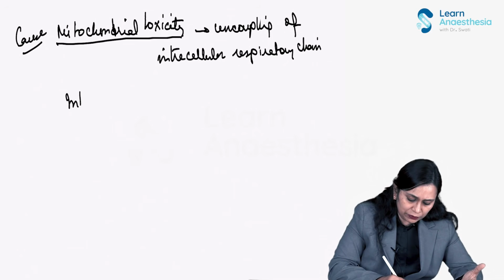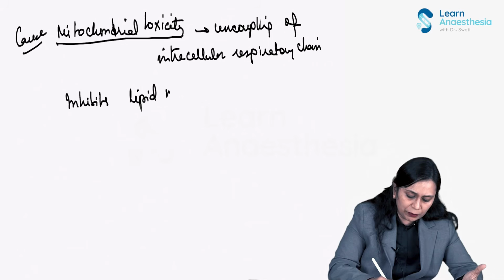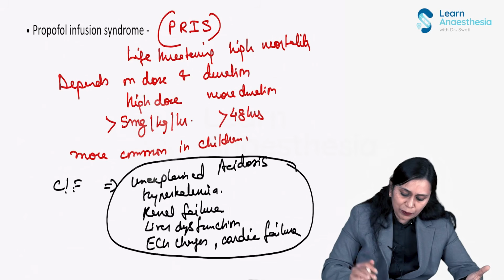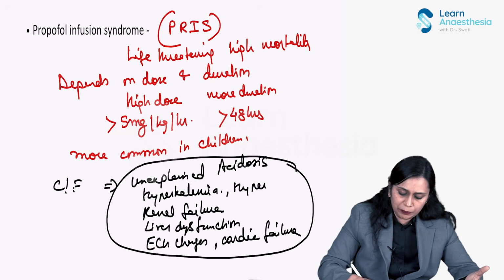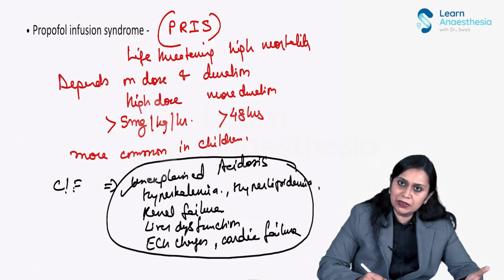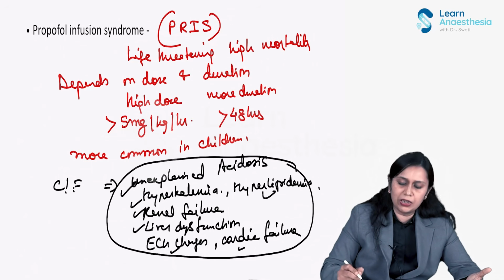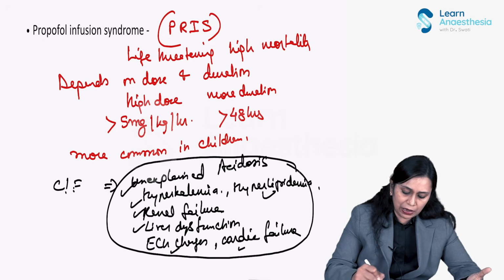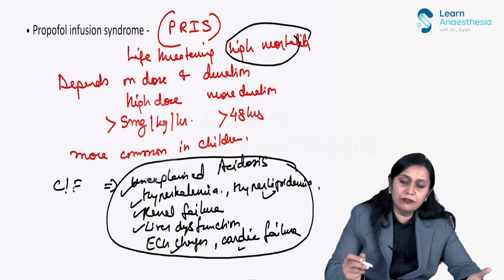It inhibits lipid metabolism, and that is why hyperlipidemia can also be seen. So: unexplained acidosis, hyperkalemia, renal failure, liver dysfunction, hyperlipidemia, ECG changes, and cardiac failure. High mortality, more than 50%.